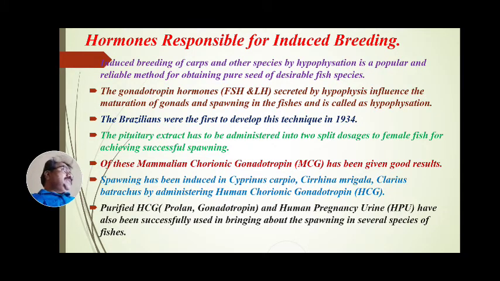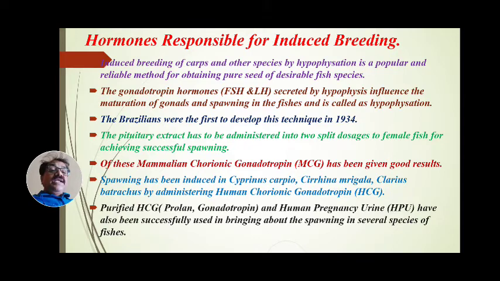Scientists have noted an interesting point: not only is prolan or gonadotropin injected into the fish to give a good result, but when human pregnancy urine is injected into the fishes, it also gives successful spawning and breeding in several species of fishes.